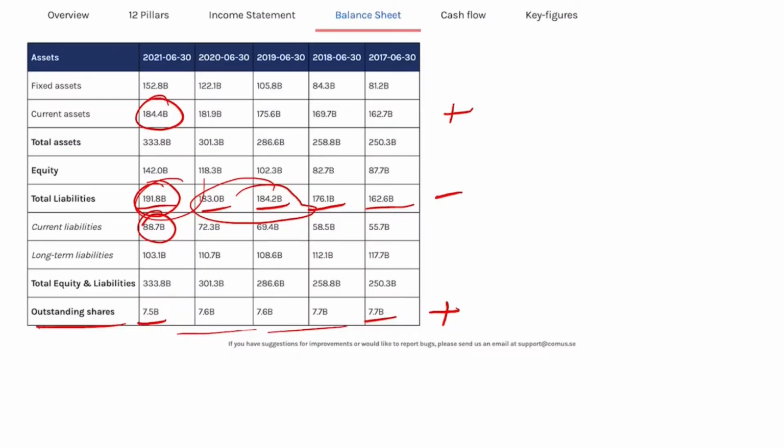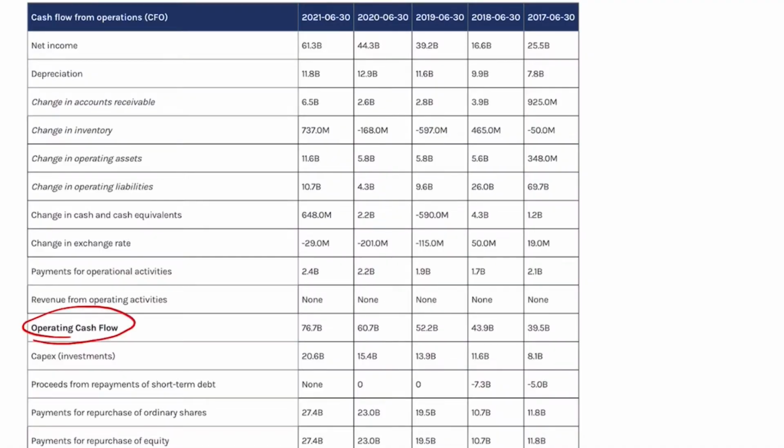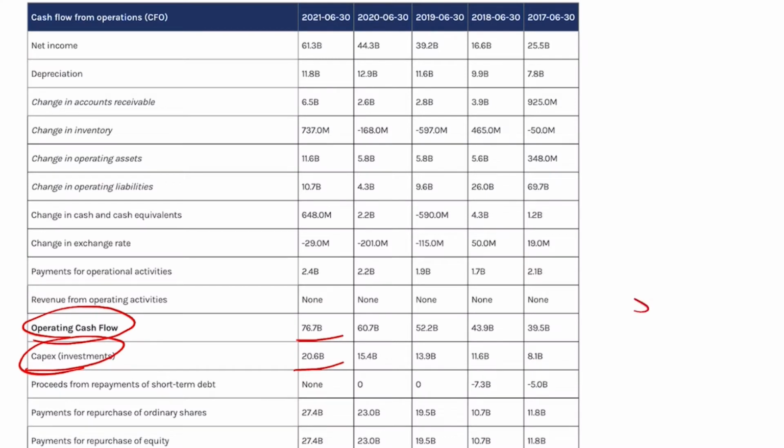Let's jump over to the cash flow, and what we're interested in here is the operating cash flow versus the capital expenditure. We can see in 2021 the operating cash flow landed at $76.7 billion and the capital expenditure at $20.6 billion, a difference of $56 billion, which is great.